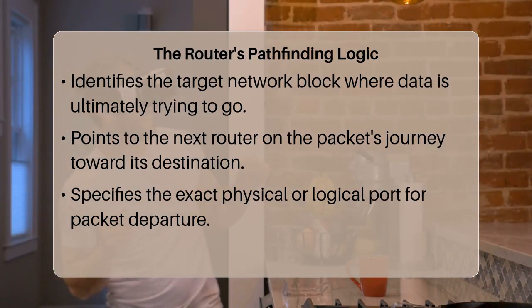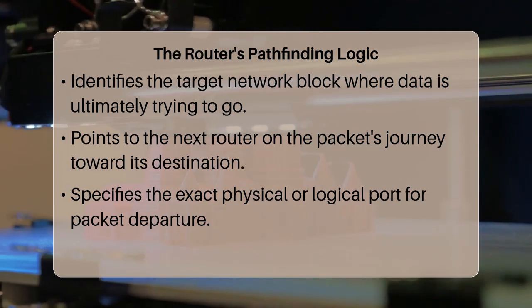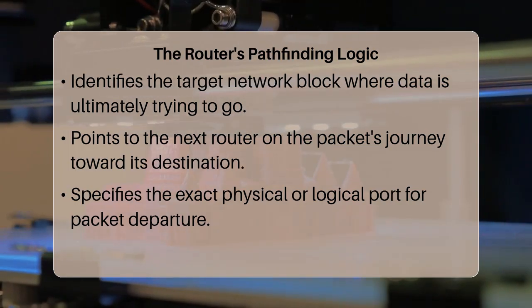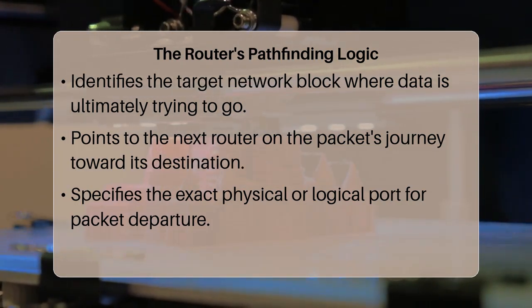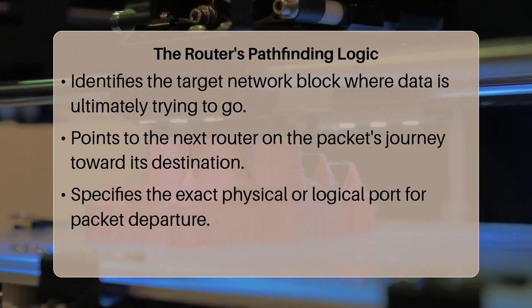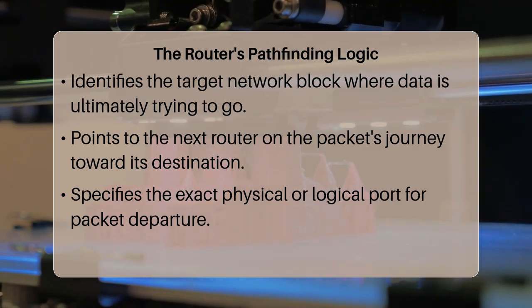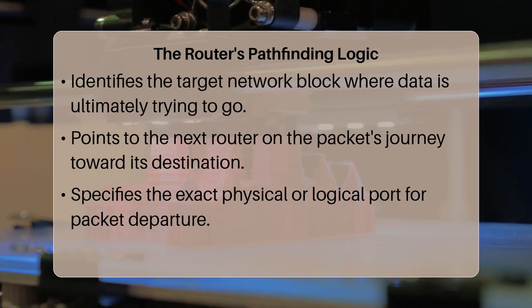Next, the next hop address, sometimes called the gateway, indicates the Internet Protocol address of the next router on the path toward that destination network. Think of it as the instruction to pass the package to a specific postal worker who is closer to the final recipient. This is an essential guide for the data's immediate step.